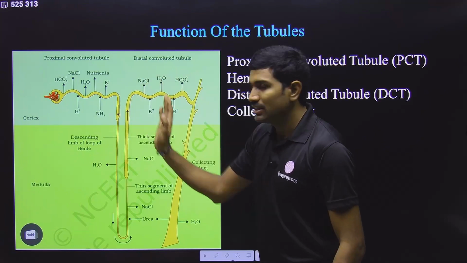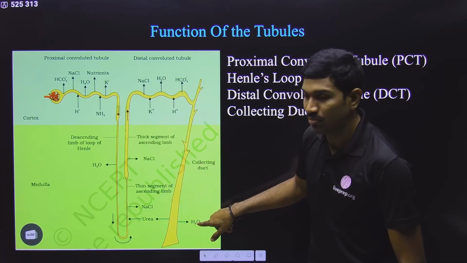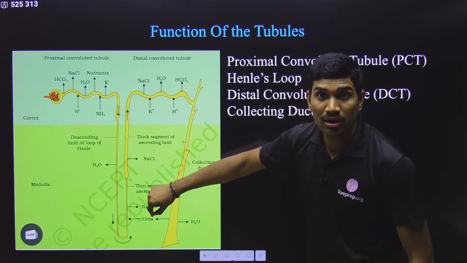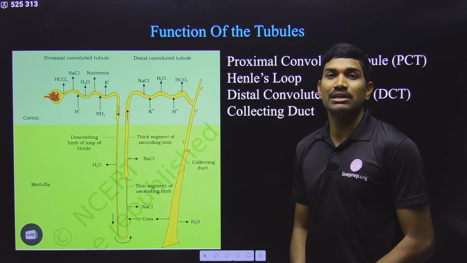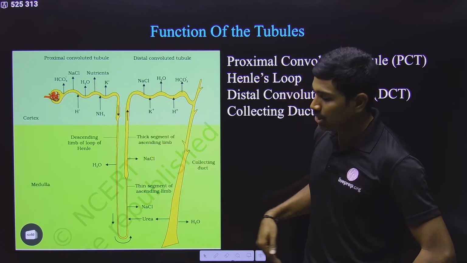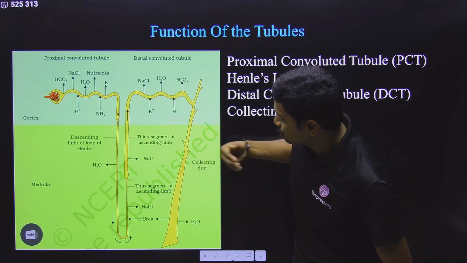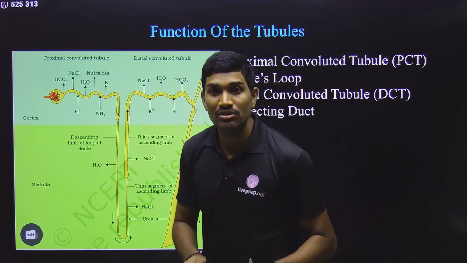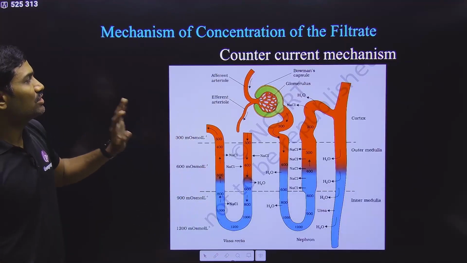We have completed up to the DCT, and now we will focus on the collecting duct. From the collecting duct also, water will be reabsorbed. Water will be absorbed by the medullary interstitium, and a small amount of urea is reabsorbed to maintain the osmolarity of the medullary interstitium. Depending on the condition, H plus and K plus also will be secreted. Read the NCERT content. They have given that even some ions are secreted into the filtrate at this collecting duct portion. These are all based on body requirements and conditions. So this is the information regarding the functions of these tubules.